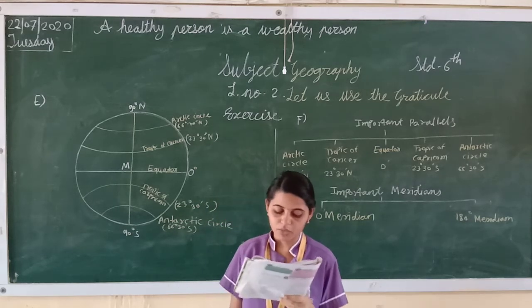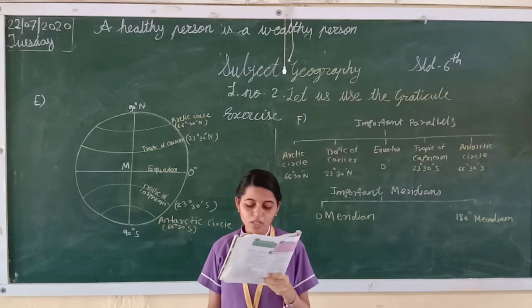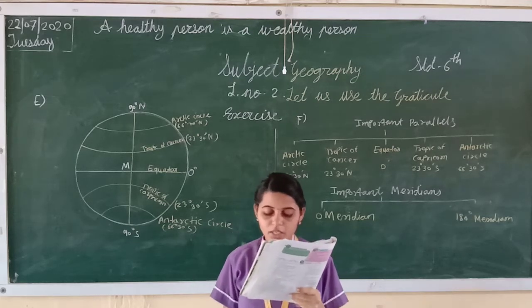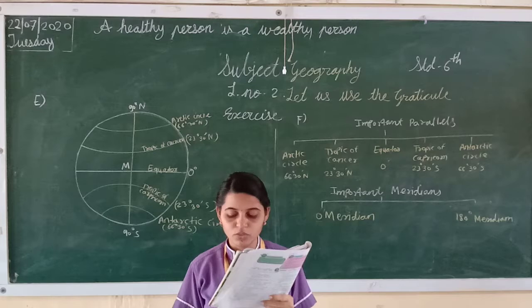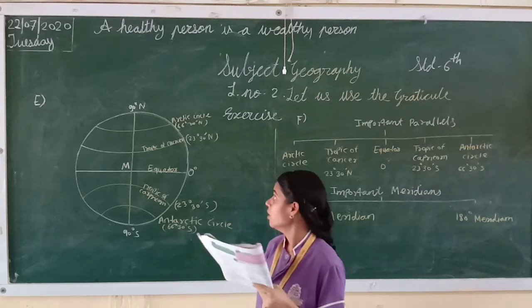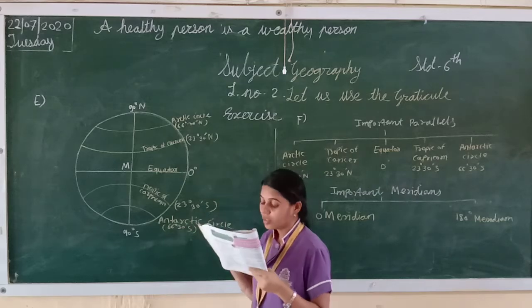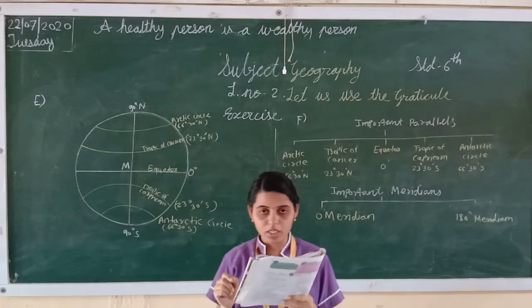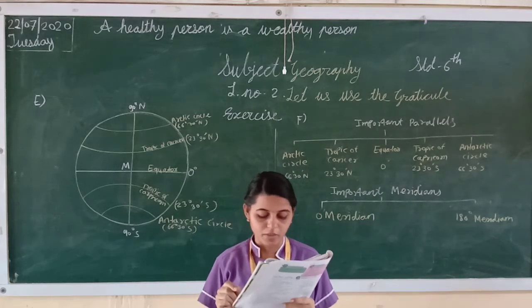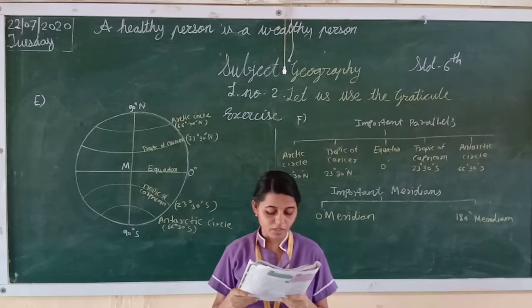Now students, third one. What is the angular distance of the Arctic Circle from the North Pole? From the North Pole. So which one, students? 23 degree 30 minute. The third option is correct.